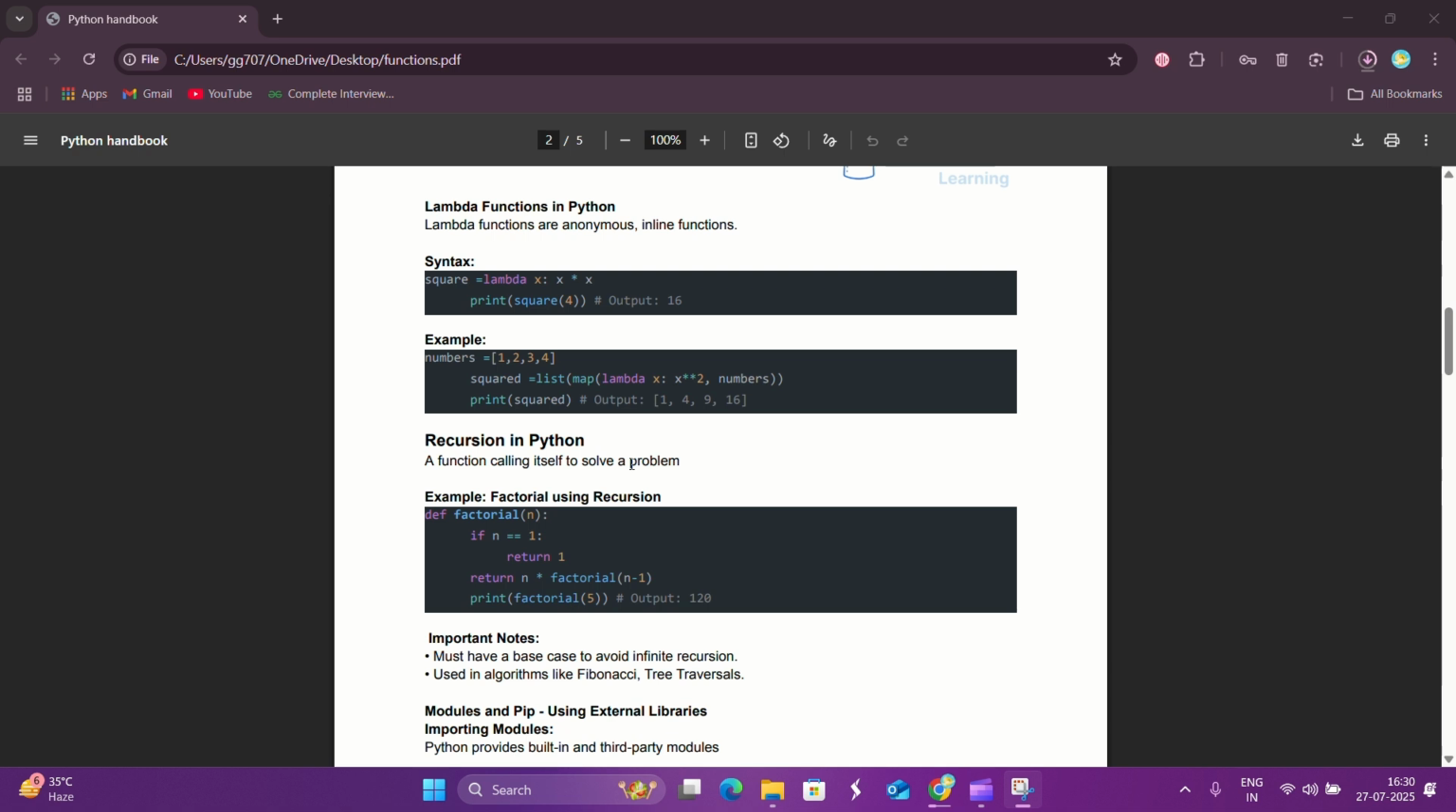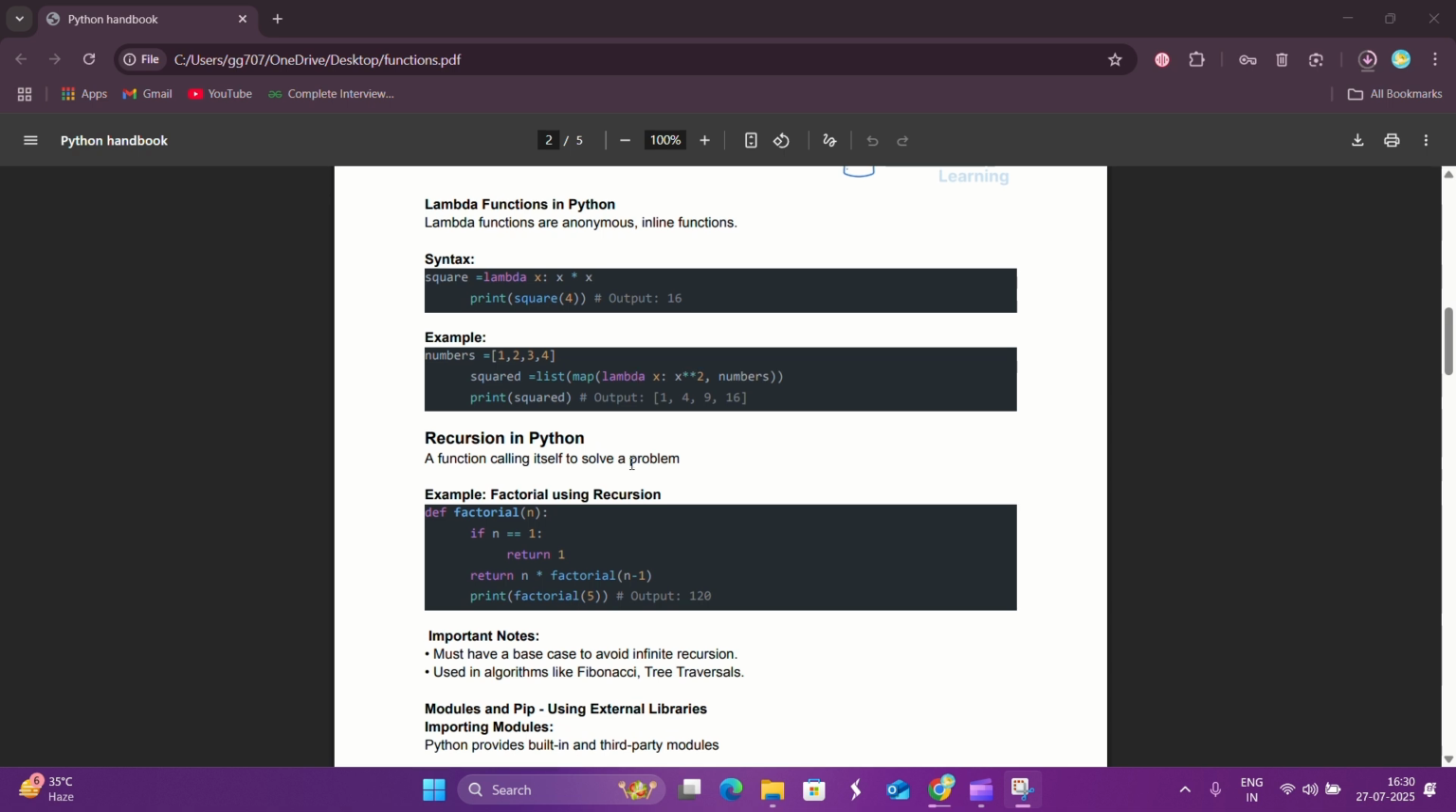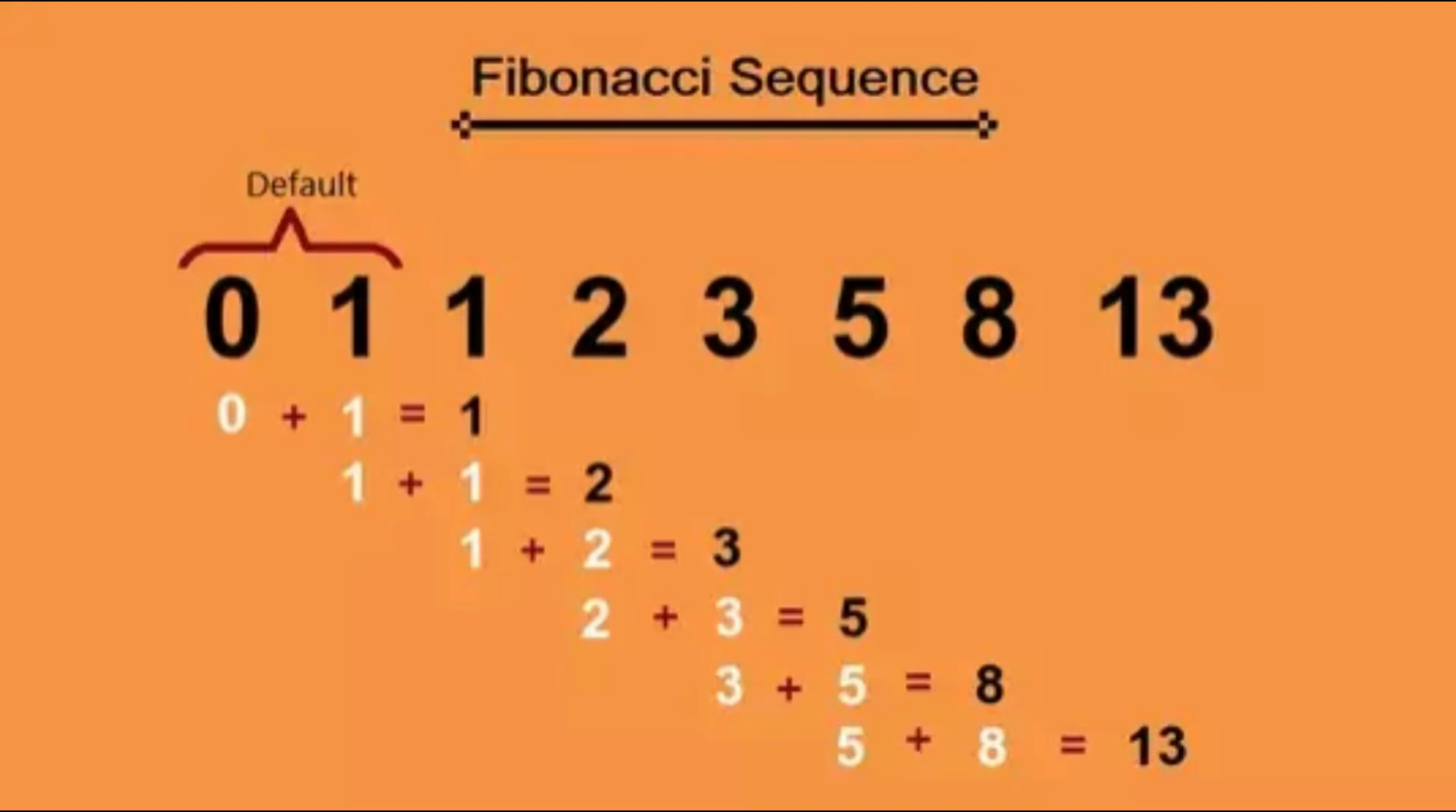Like the Fibonacci series. I'll give you the example of the Fibonacci series. We will use recursion to calculate values in the Fibonacci series. The Fibonacci series is a sequence where the first number is 0 and the second number is 1. Every number after that is the sum of the previous two. So the sequence looks like 0, 1, 1, 2, 3, 5, 8, 13, 21.